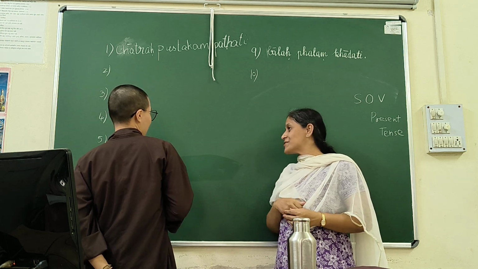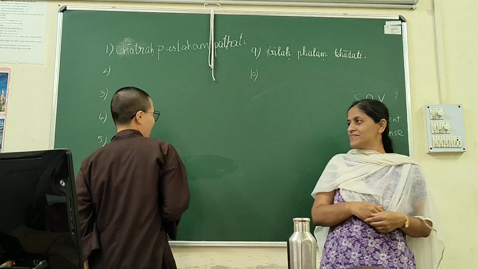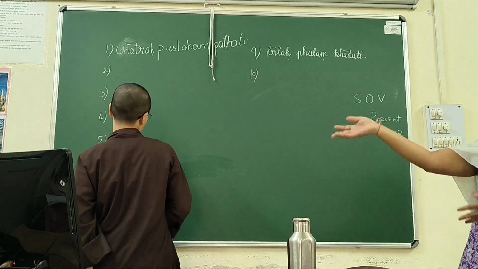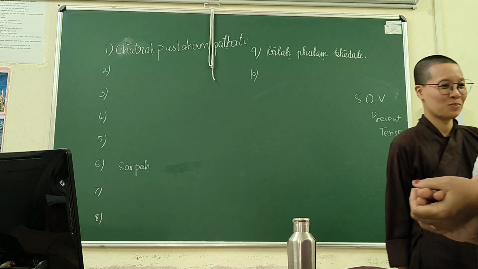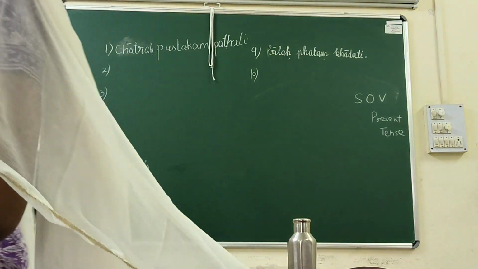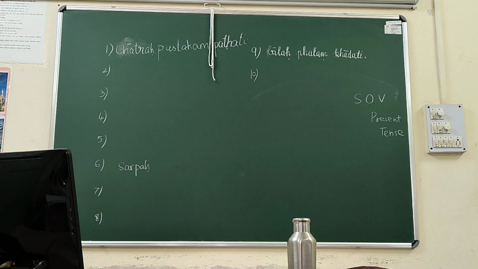We want all transitive verbs where there will be object. So think about Sarpaha can do something else. What Sarpaha can do, you think and write. Your sentence was right, but Vanam Jivati is not possible. In the forest will be located.